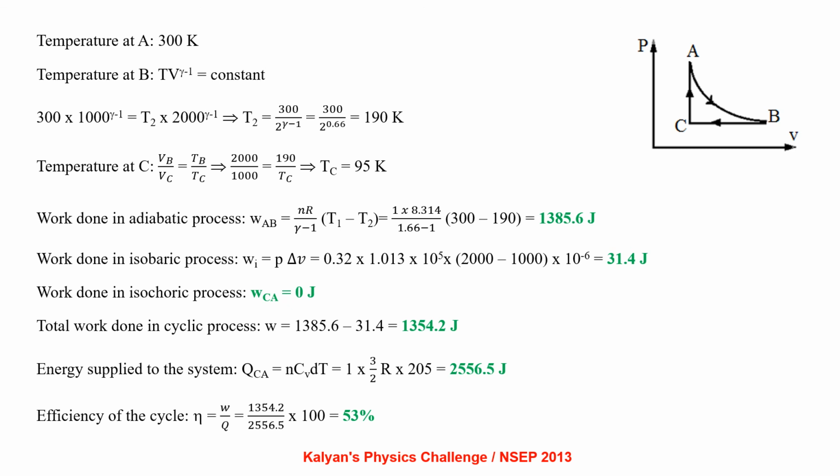The total work done in the cyclic process is 1385.6 minus 31.4, that is 1354.2 joule. Energy supplied to the system is QCA, that is n Cv dT, 1 into 3 by 2 R into 205, which is 2556.5 joule. So the efficiency of the cycle, work done by energy input, 1354.2 by 2556.5 into 100, that is 53%.